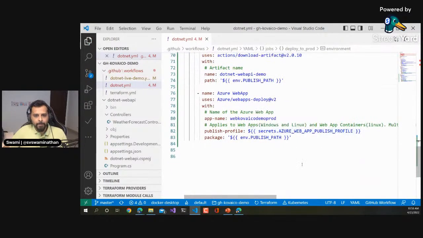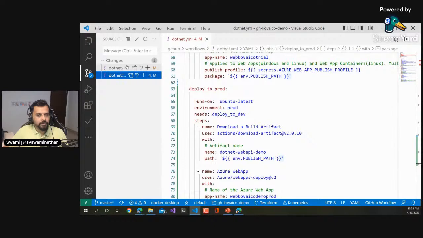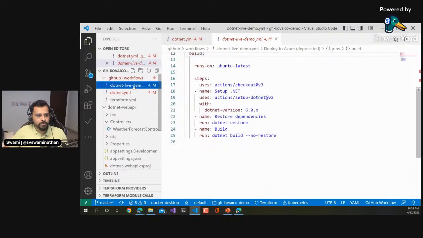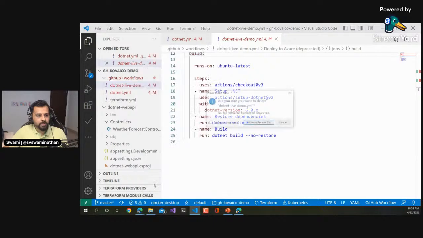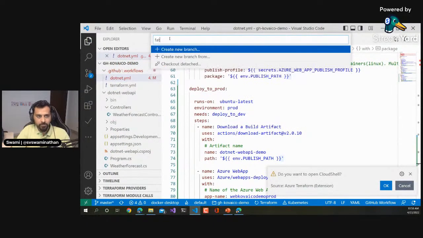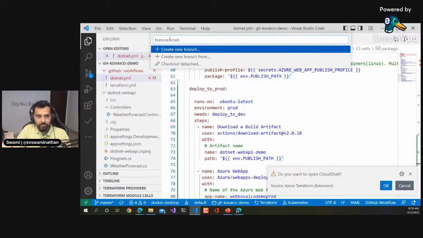So yeah, code demo prod we did, Azure Web App published profile, and we are doing all this. I hope we are good then. And actually, I'll go over and clean up that other one, which is of no use. Not live demo, delete. Again, new branch. Feature/prod deployment.